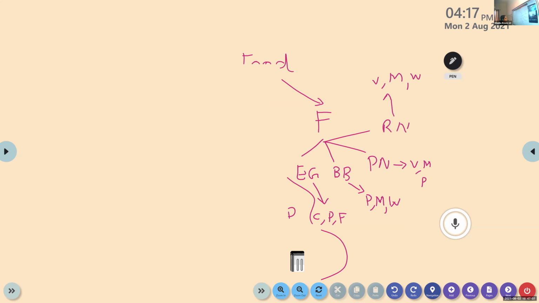Under the energy giving: carbohydrate, protein, and fat. Then body building: proteins, minerals, and water. Then protective nutrients: vitamins, minerals, and protein.